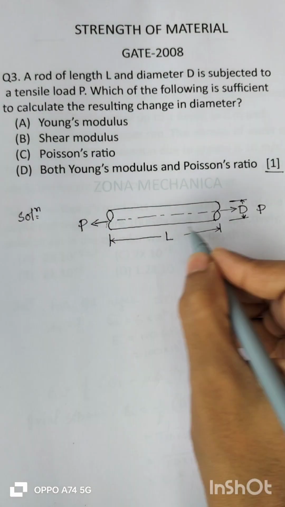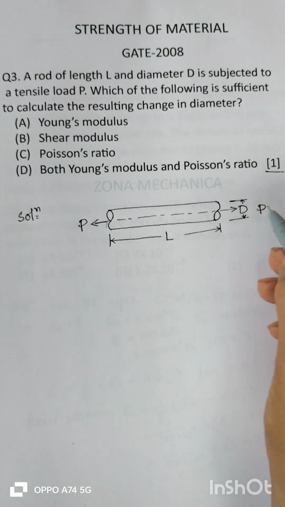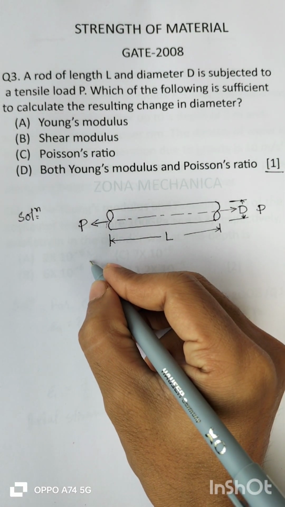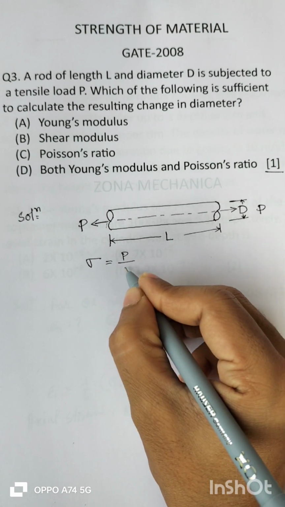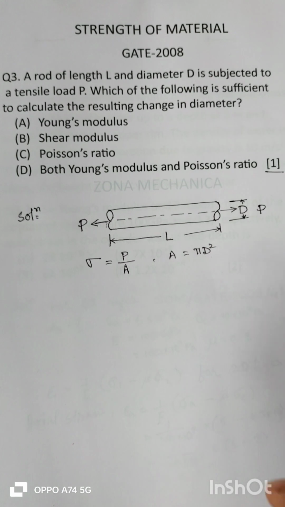Let this be the rod of length L and diameter D, and it is subjected to a tensile load P. So the longitudinal stress will be P by A, where A is pi d square by 4.